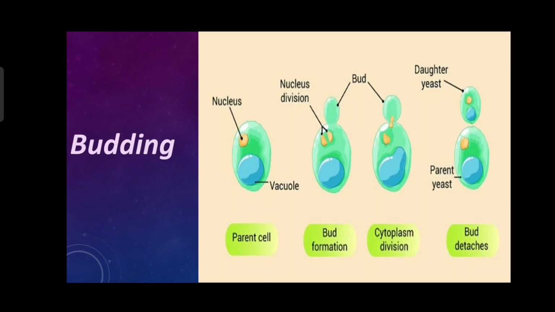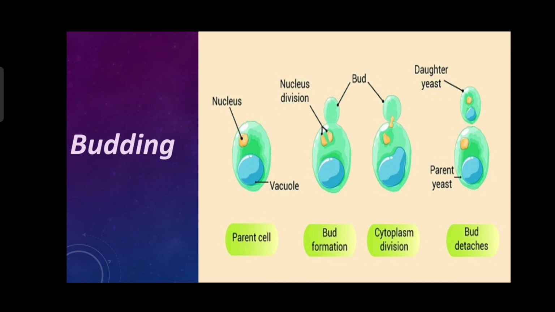Now let's look at budding. Budding is found in unicellular organisms as well as in multicellular organisms. So first of all, we are looking at budding in unicellular organisms. Budding occurs in yeast. Yeast is a unicellular fungus.